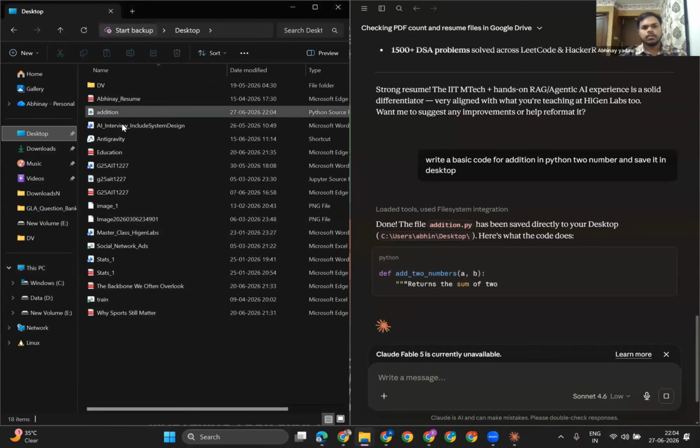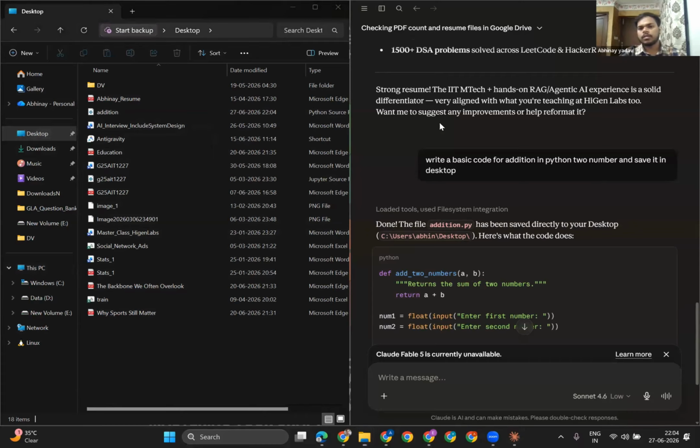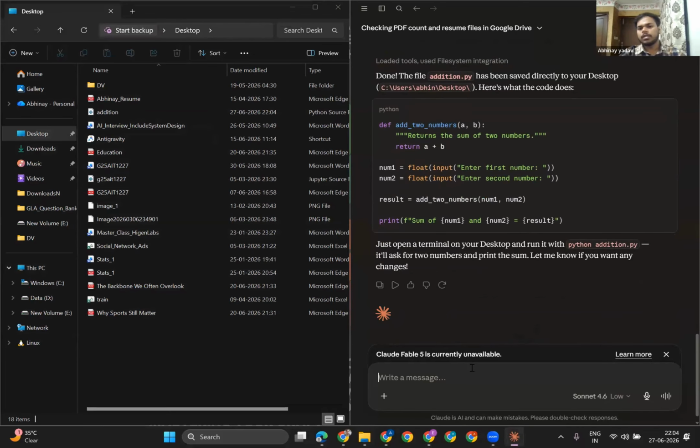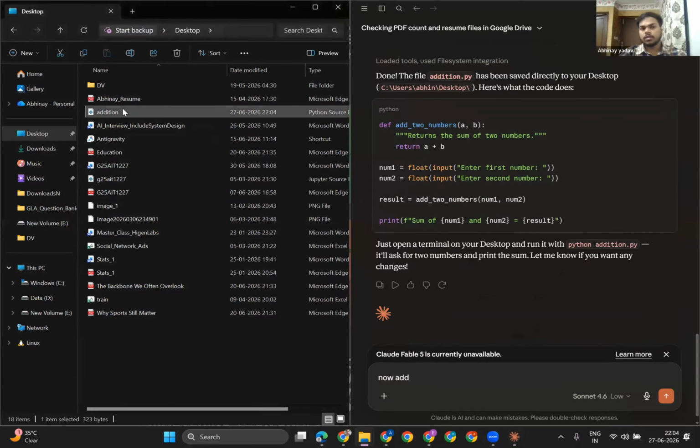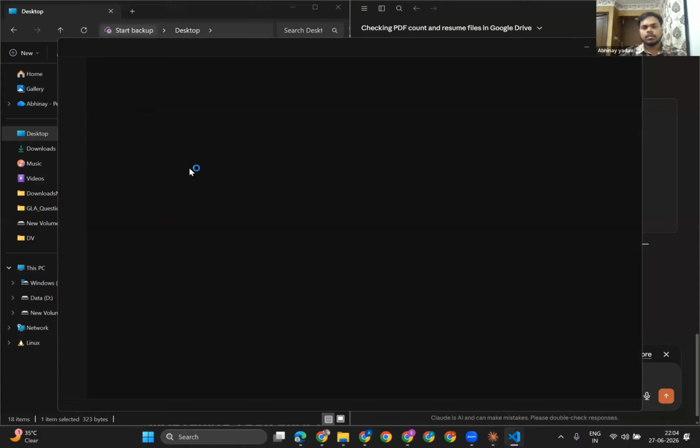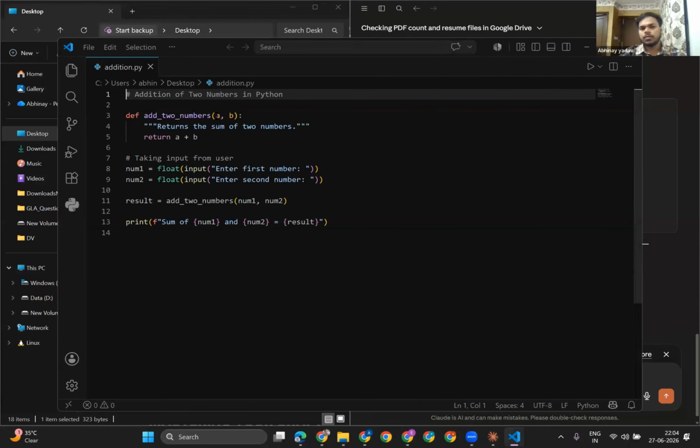Right now you can see here, it has created addition.py. I hope you can see that. So done, the file addition.py has been saved to my desktop directory. Now let me make some changes. Let me show you the code as well, so that will be much clearer. See, this is the very basic code for the addition of two numbers.